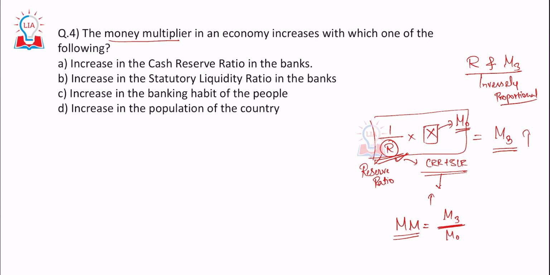Now let's see here what would happen in the first case. Increase in cash reserve ratio in the banks. If you increase the cash reserve ratio, look at this. If you increase R, the outcome, that is M3, would reduce automatically because they are inversely proportional. 1 is not an answer. Increase in SLR in the banks, again the same thing. R would be CRR and SLR, so inversely proportional.